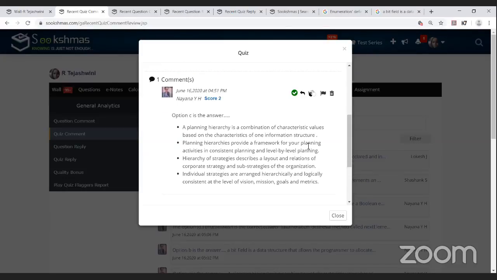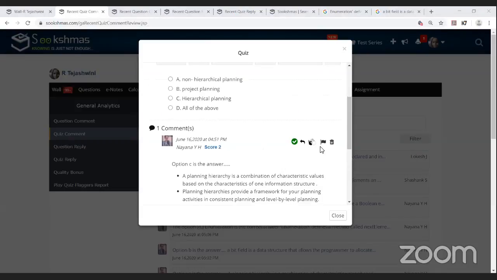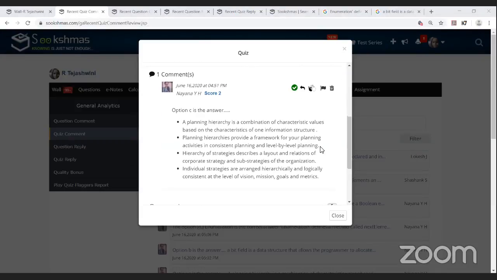The planning hierarchy is a combination of characteristic values based on the characteristics of one information structure. Planning hierarchies provide a framework for your planning activities in consistent planning and level-by-level planning. Hierarchy of strategies describes a layout and relations of cooperative strategies, arranged hierarchically and logically, consistent at the level of vision, goals, and metrics.